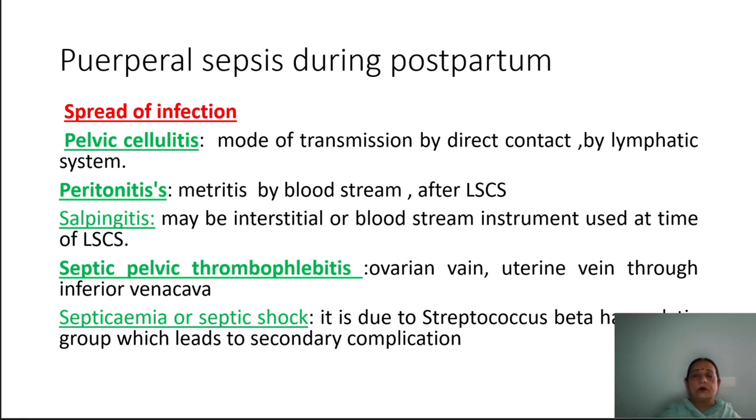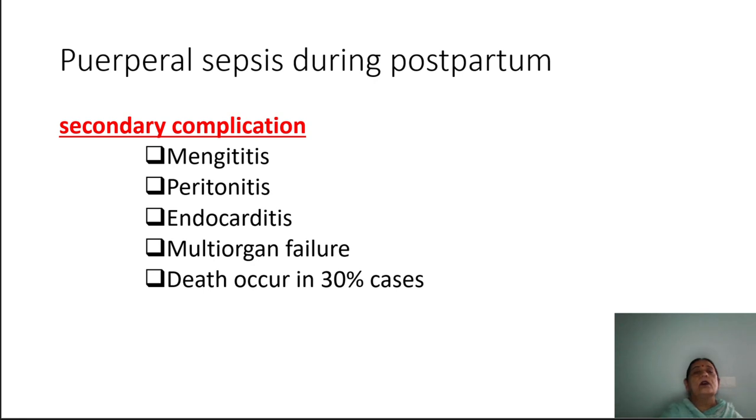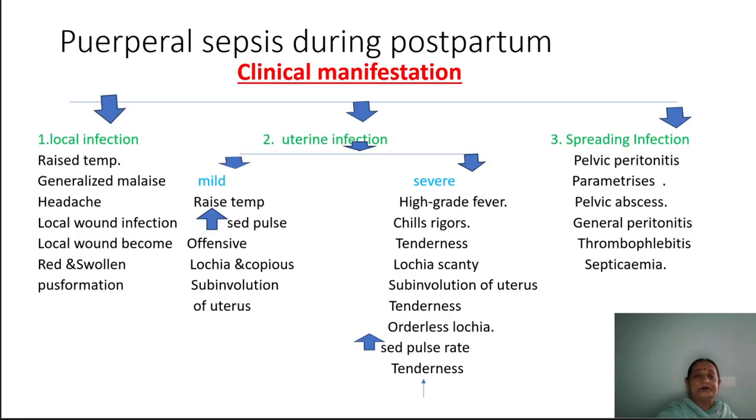It is due to the Streptococcus hemolytic group, which leads to secondary complications. Secondary complications will occur if the infection goes inside the body. The secondary complications can be meningitis, peritonitis, endocarditis, and multi-organ failure. Death occurs in 30% of cases, that is 30 of 100 cases of puerperal sepsis.